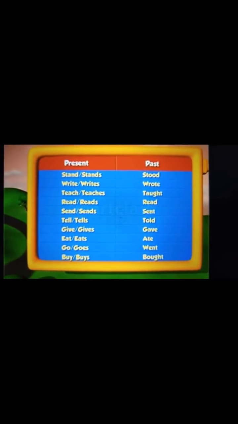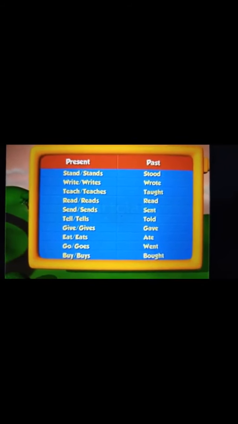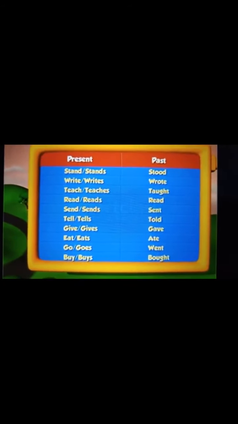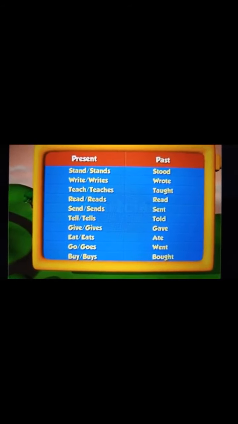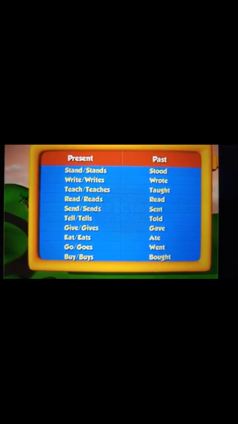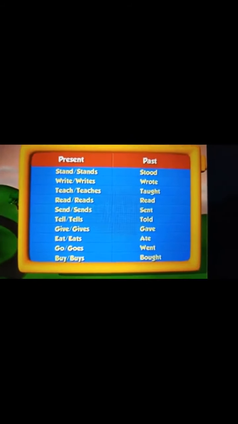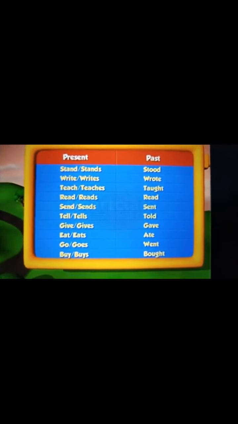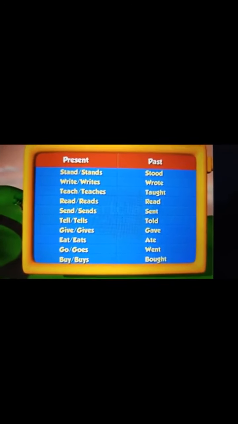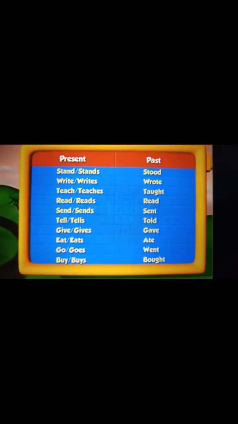So, as I told you, children, there are also some verbs that totally change in the past form. So, here are some examples we can find. Stand or stands become stood in the past tense. Write or writes become wrote. Teach or teaches become taught. Read or reads become read. It is written read, R-E-A-D, but it is pronounced as red.